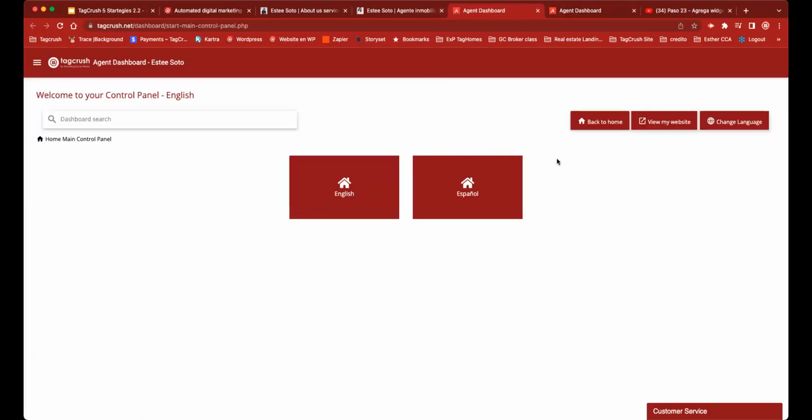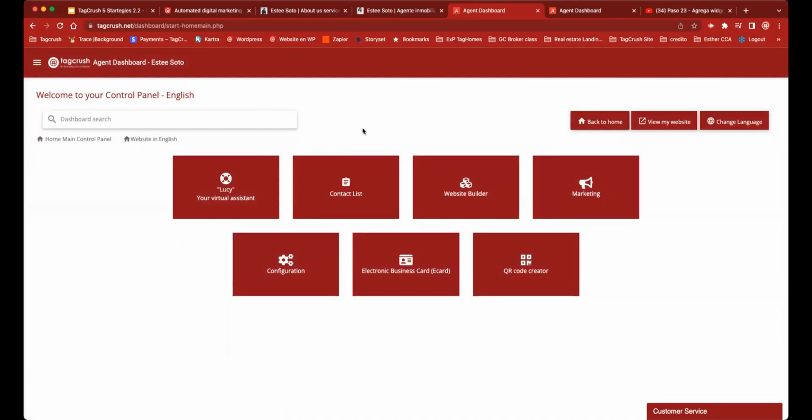Okay, so we are inside the platform. If I go to Spanish or if I go to English, I'm going to see the same thing. All the options on my English page are exactly the same on my Spanish page. Every single option is there. So let's go into my English side, of course, because we're doing the presentation in English, and let me show you how that looks. Once I go into my control panel, again, this is built the easiest way possible. And the idea for you is to understand categories and how things make sense, right?